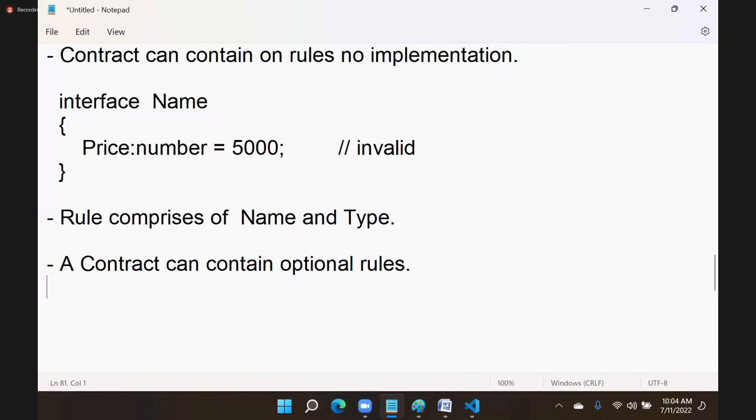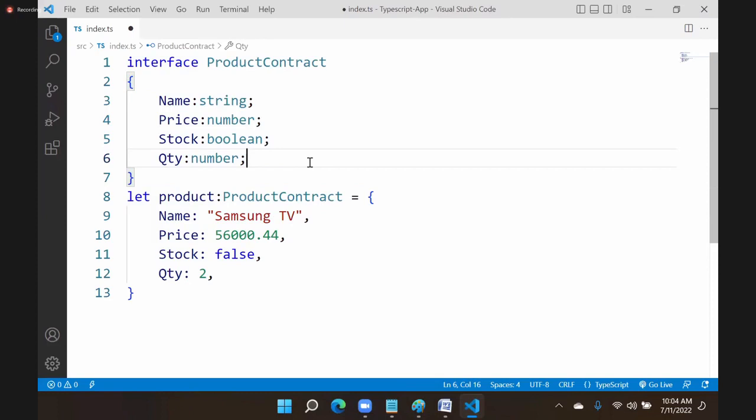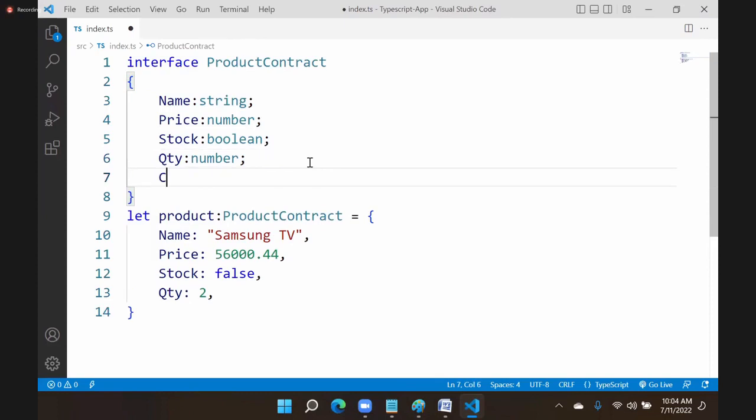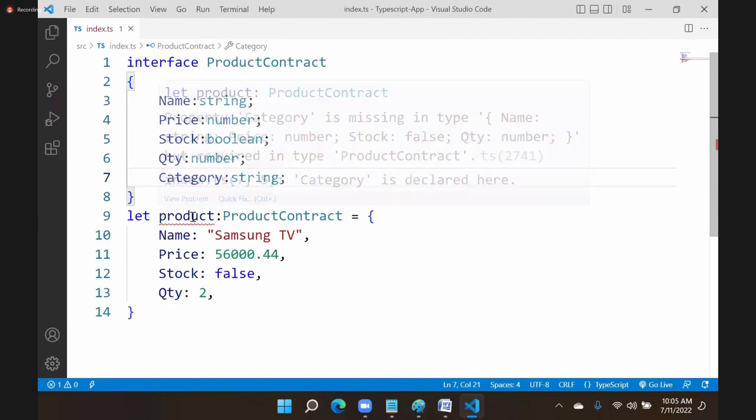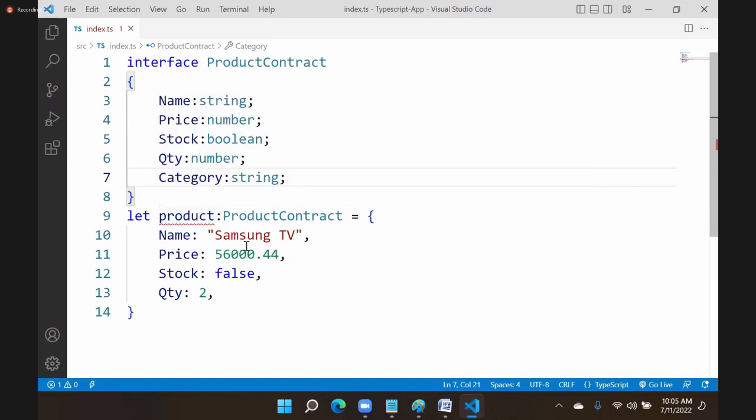Optional means they can be ignored. For example, see here, I am making another rule that every product must have a category. Category is of type string. Then as per the contract, category is missing. We haven't mentioned category, but category is optional.